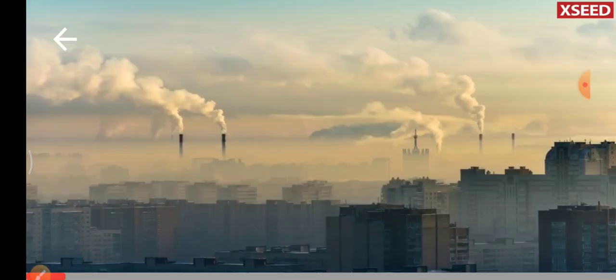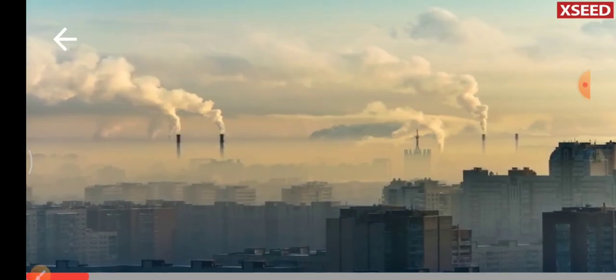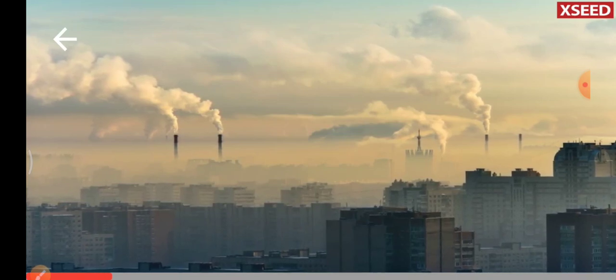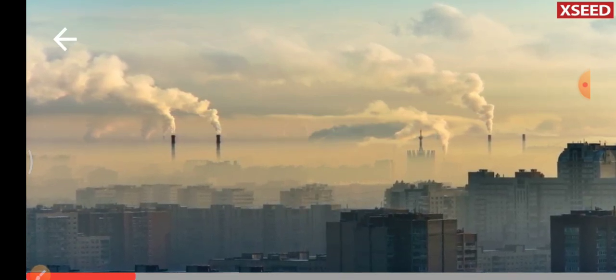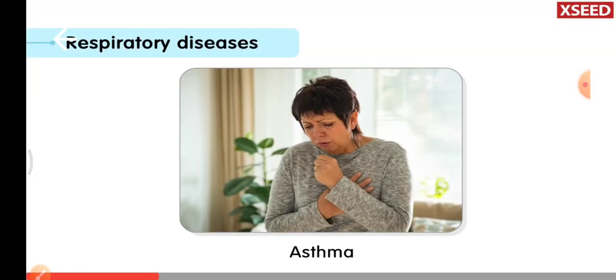If we breathe in unclean air for a long period, it will affect our respiratory organs. Some people may develop breathing problems or diseases like asthma.